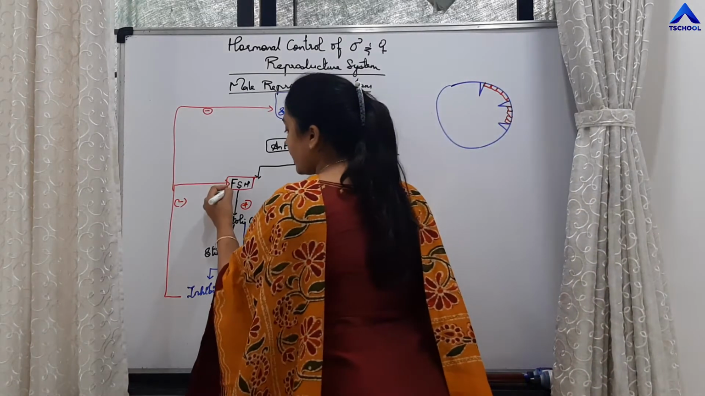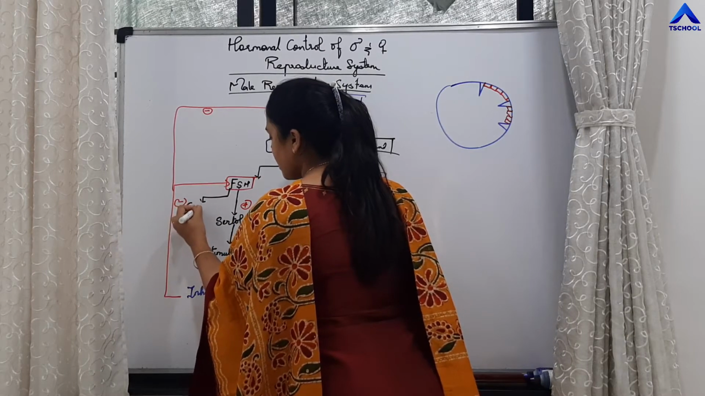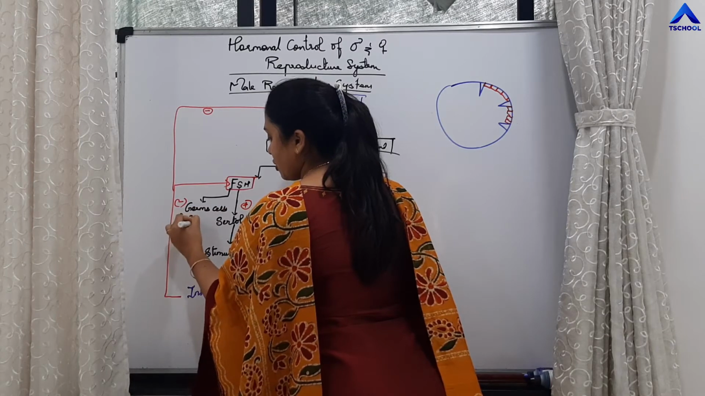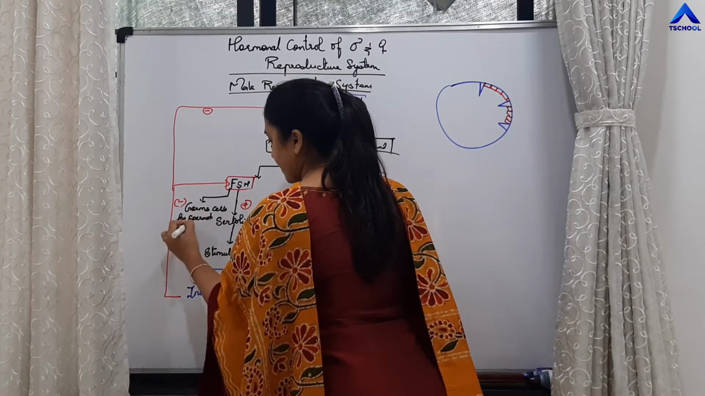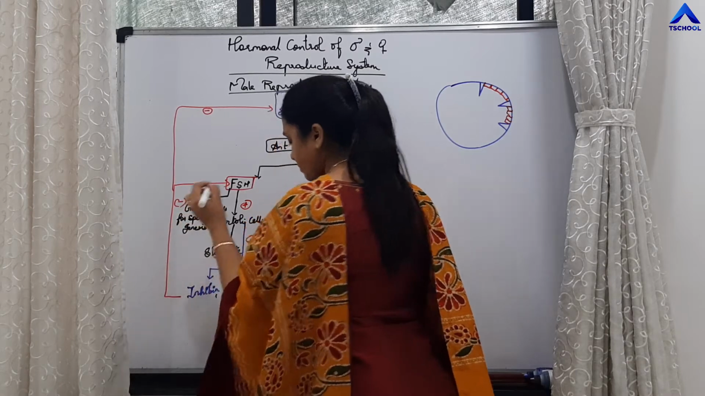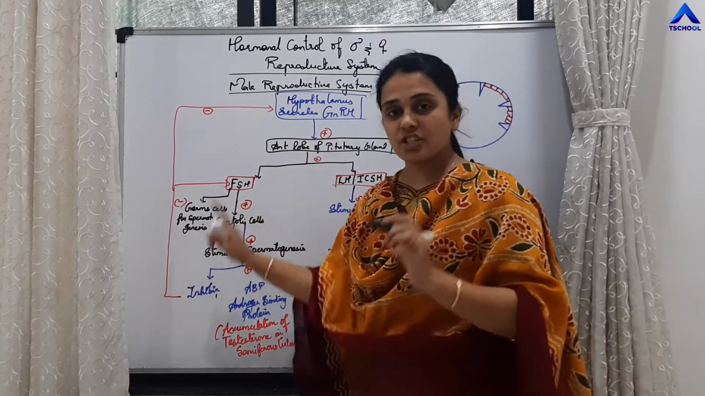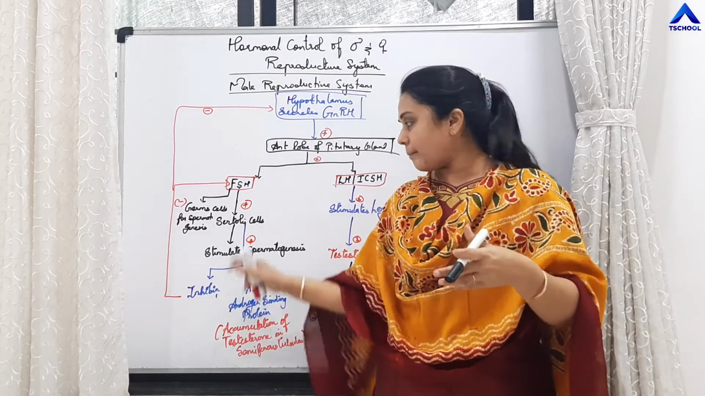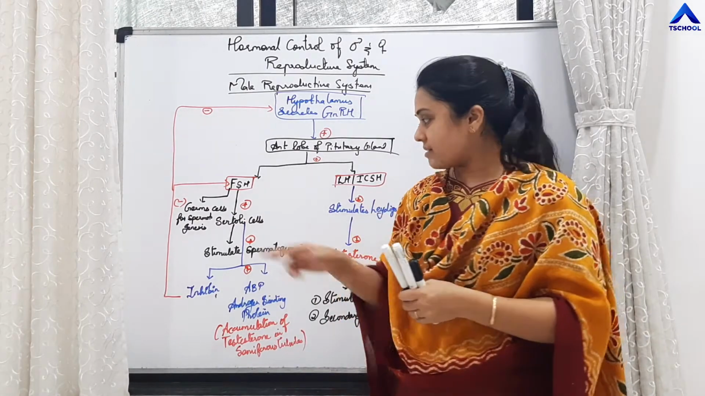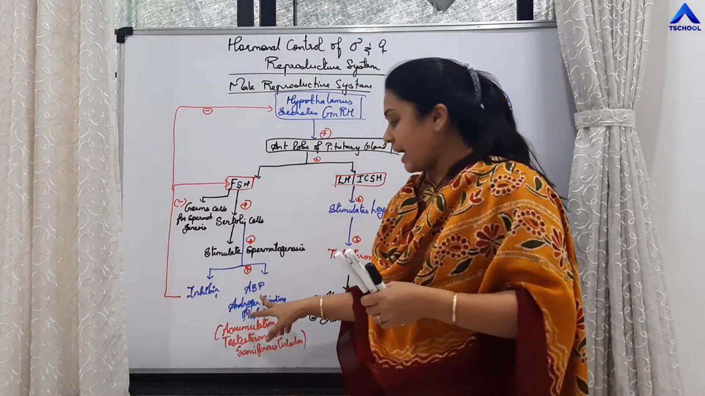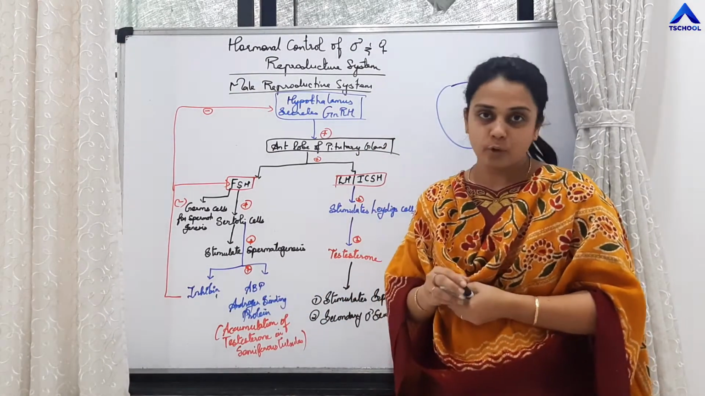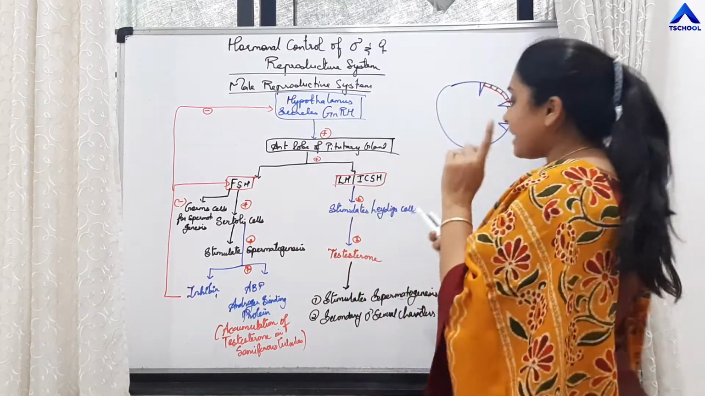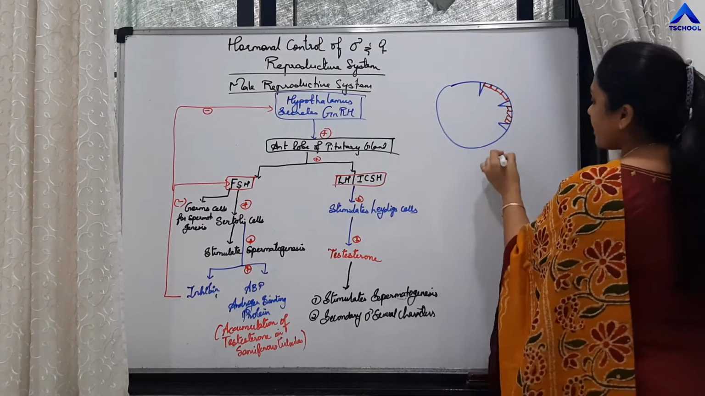It also stimulates the germ cells for spermatogenesis, for undergoing meiotic division for the production of male gametes. It also stimulates Sertoli cells to release inhibin and androgen binding protein. What is the function of androgen binding protein? It will accumulate the androgen.